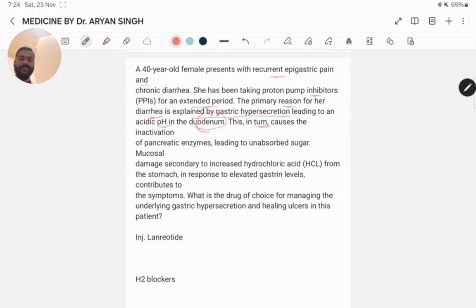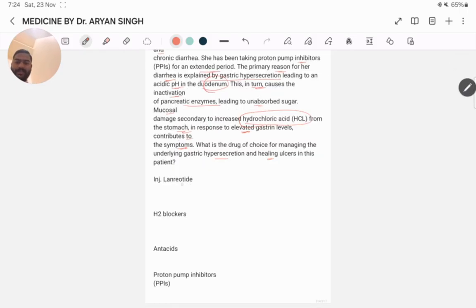This in turn causes inactivation of pancreatic enzymes, leading to unabsorbed sugar, and mucosal damage secondary to increased hydrochloric acid from the stomach contributes to the symptoms. What is the drug of choice for managing the underlying gastric hypersecretion and healing the ulcer in this patient? Injection lanreotide, H2 blocker, antacid, or PPI, proton pump inhibitor.